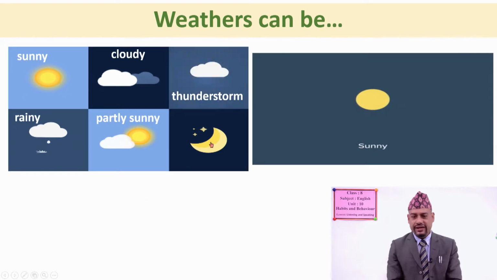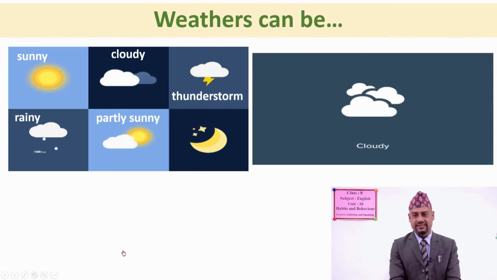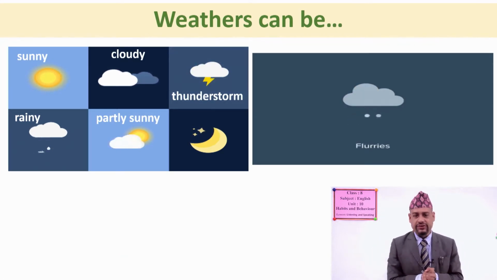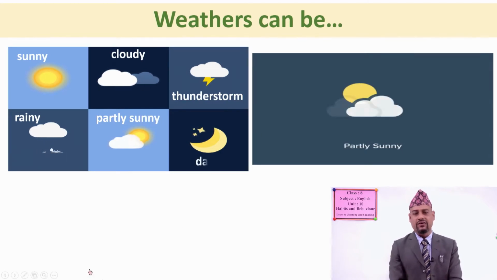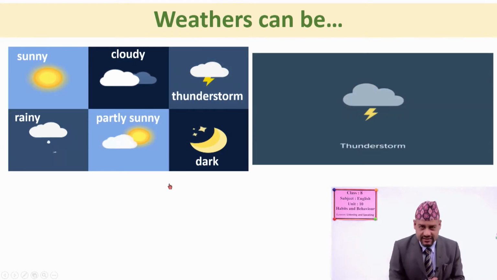Now another weather, you can see here moon and some stars there. So sometimes when the sun is completely blocked, at that time we can find this type of weather, and simply you can call it dark. So these are the weathers.